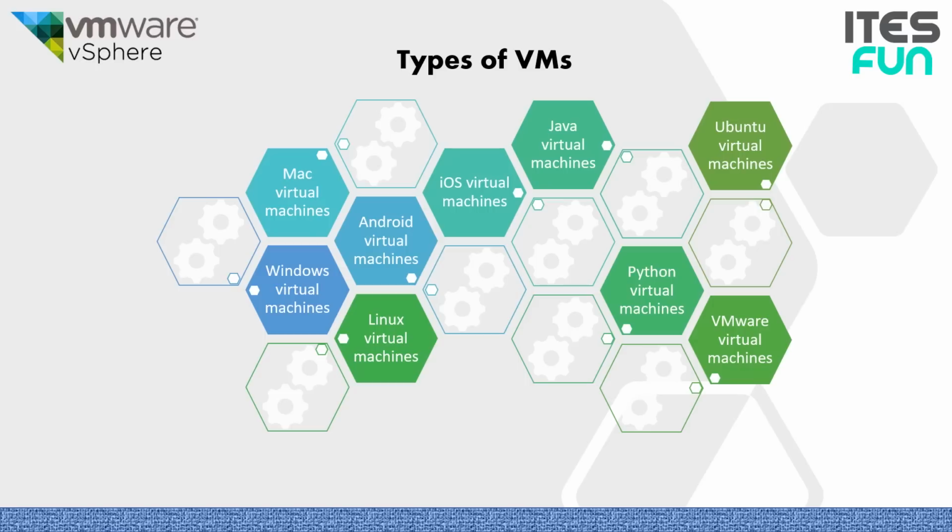So the types of virtual machines. We have Mac virtual machines, Windows virtual machines, Linux, Android, iOS, Java, Python, VMware, and Ubuntu. Let's take a look at it.